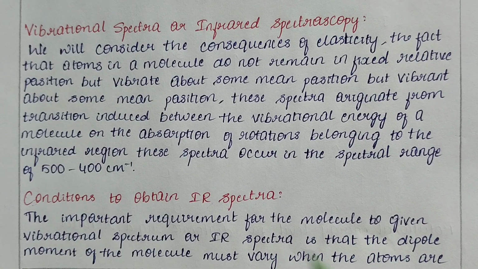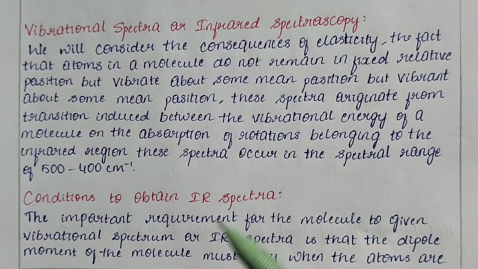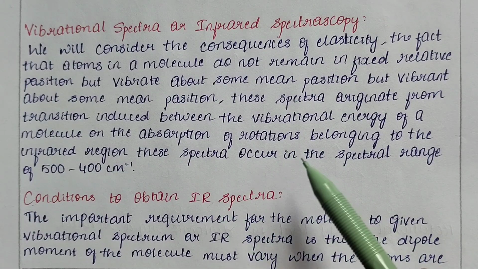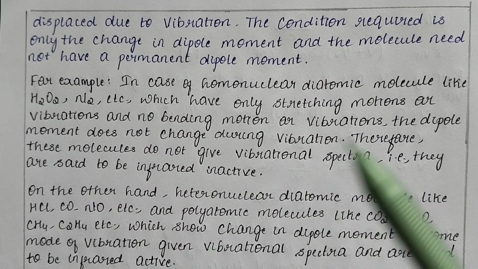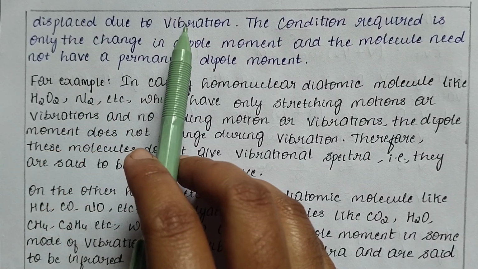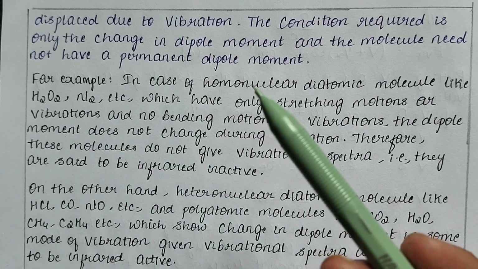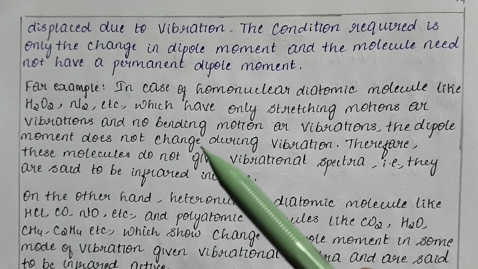In molecular spectroscopy, we have seen that a diatomic molecule should contain a permanent dipole moment. Whereas in IR spectroscopy, when there is vibrational energy within the molecule, the dipole moment of the molecule should change, which leads to the occurrence of spectra. Like I said, the dipole moment must vary when the atoms are displaced due to vibration. When vibration occurs, the molecule is displaced, and due to this displacement there should be a change in the dipole moment.